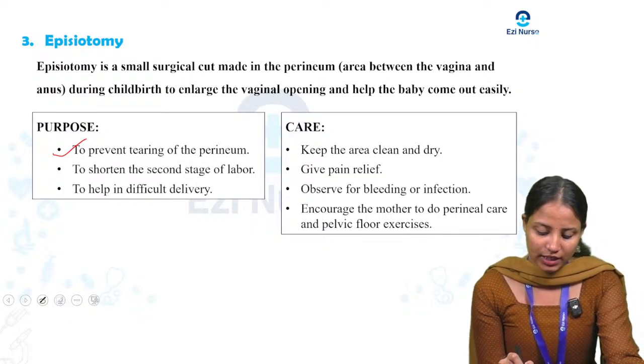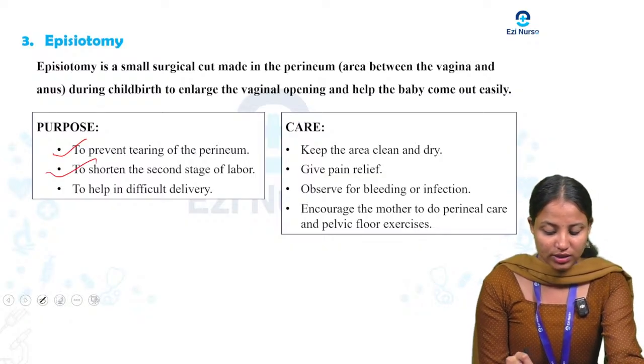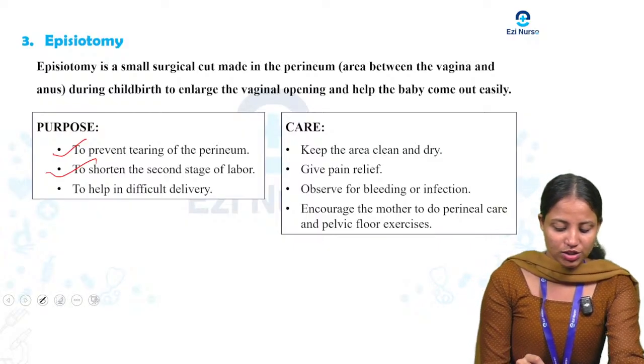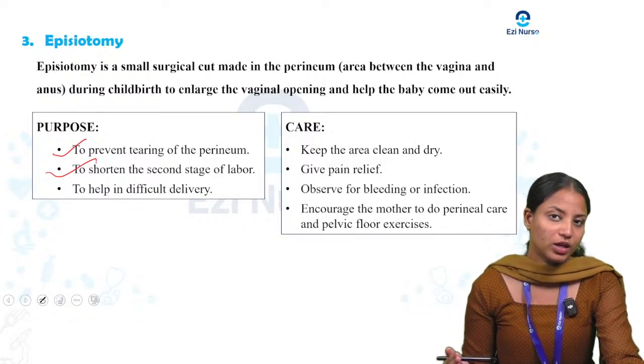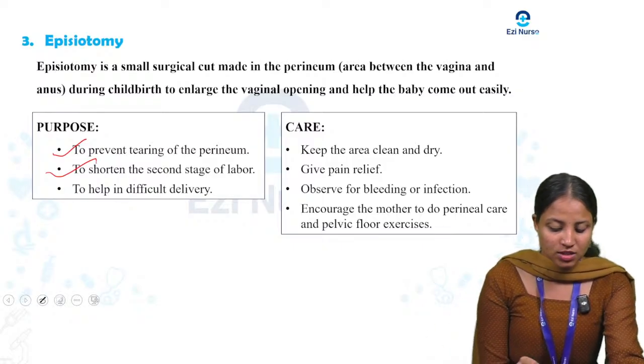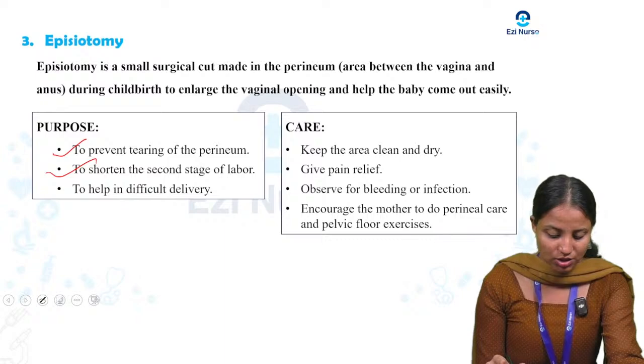Okay, to prevent the tearing of the perineum. Next, to shorten the second stage of labor. It will shorten the second stage of labor. In the second stage of labor, what will happen? The placenta will be coming. So the second stage of labor will be shortened.